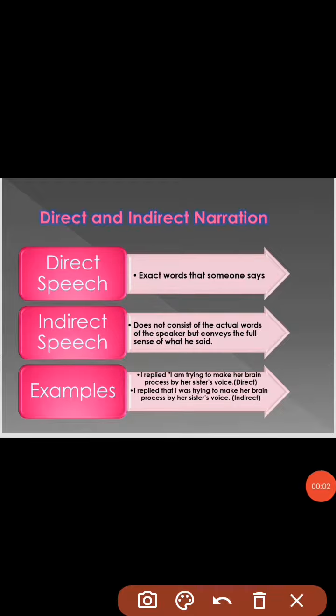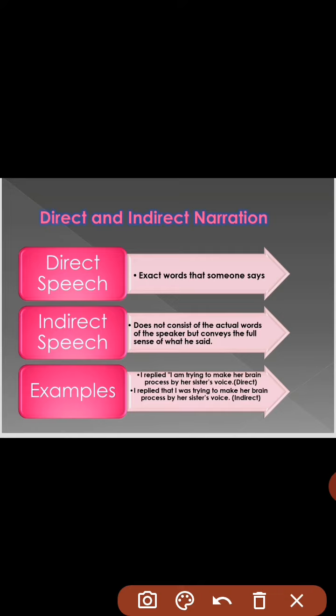So here come the direct and indirect narration. So we all know that this is not a new concept for us. We have been studying direct and indirect speech since our childhood. So the direct speech is, for your quick reminder, the exact words that someone says. For example, in reporting speech, when a reporter reports the quote of a particular person, he uses even the same pronouns that the person had said. So that is why he does not even change the pronouns of the sentence.